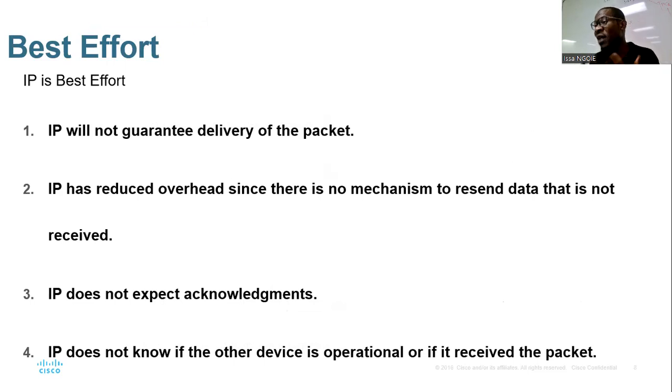IP will be very fast. Why? Because there is no sending back, there is no feedback, right? Because when you are waiting for a feedback, your network will be slow. Now, there is no feedback, so I can just send you something without even receiving the feedback, right? That's why this type of network is very fast.